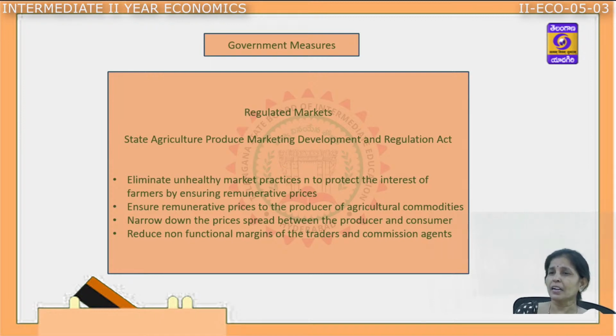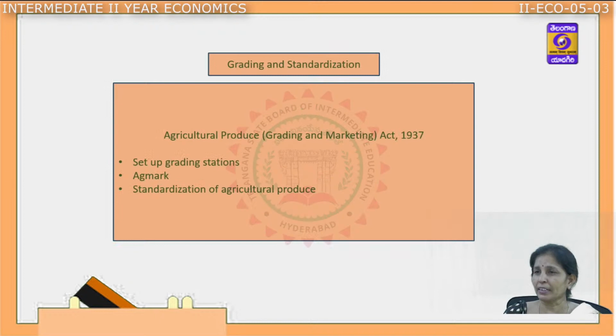The next one is to reduce non-functional margins of the traders and the commission agents. They collect huge money, or more money, for all these additional expenses. Such non-functional margins have to be reduced, which is really a burden.